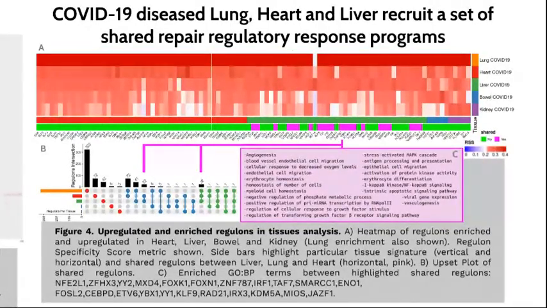In the lower bar, highlighted in pink, a set of 22 of these regulons are shared across lung, heart, and liver COVID samples, also shown in an upset plot in B panel. And per regulon enriched GO terms in panel C indicate an increased immune and growth response.